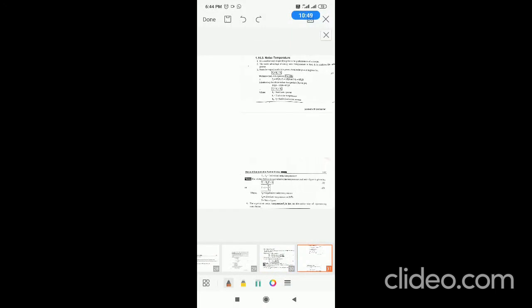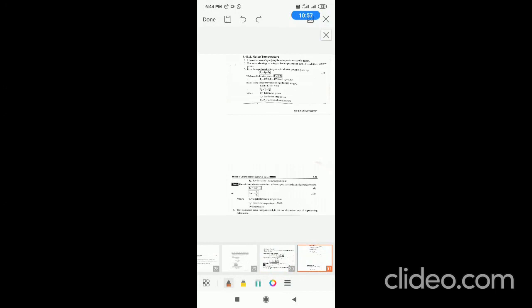Noise temperature. This is another way of representing noise performance. The main advantage of noise temperature is that it is related to noise power. If there are two sources of noise, total noise power is equal to P1 plus P2. If there are two thermal noises generated by two resistors, the first resistor will produce thermal noise of P1, the second resistor will produce thermal noise of P2.